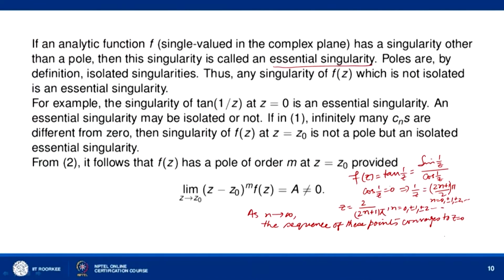equal to 0 is a non-isolated singularity of f(z) equal to tan 1/z, because every neighborhood of z equal to 0 contains a singularity of the function tan 1/z. So z equal to 0 is a non-isolated singularity of tan 1/z, and therefore we call it an essential singularity. So the singularity of f, tan 1/z, at z equal to 0 is an essential singularity.